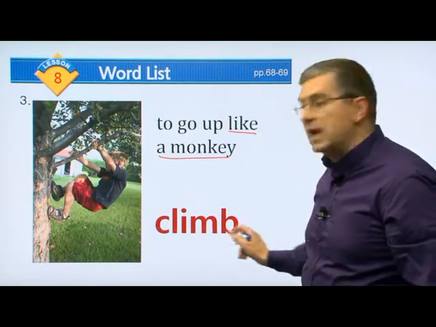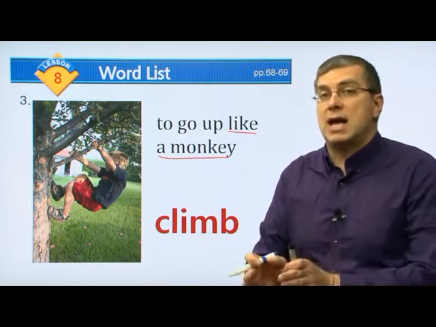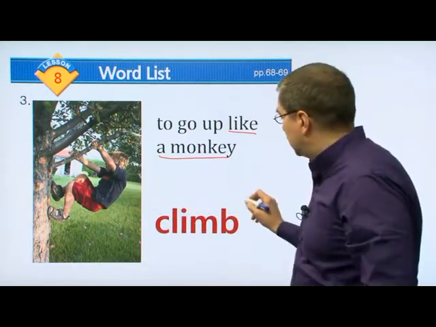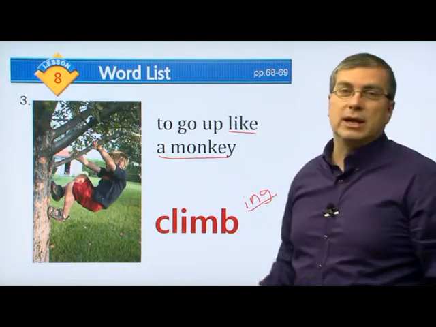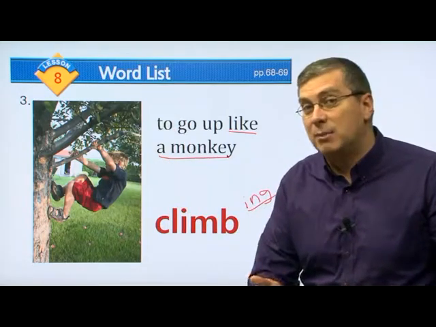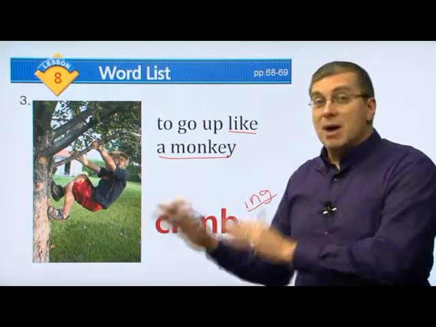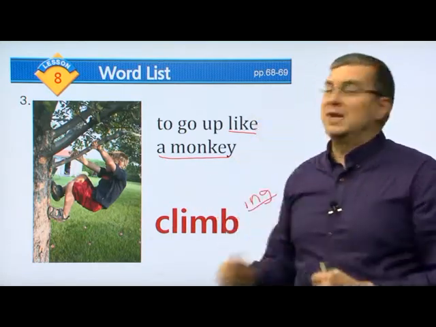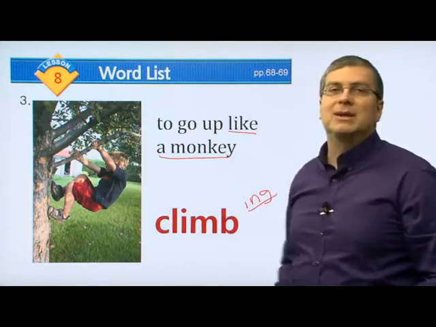Of course, climb is just the root form. Climb, to climb. He is climbing the tree. The boy is climbing the tree. Can you climb a tree? But be careful. Make sure your mother or your father is watching you when you climb the tree. It can be dangerous, so be careful. But he is climbing the tree.